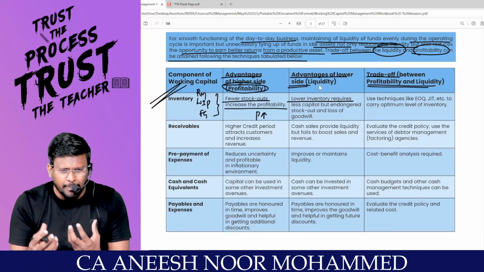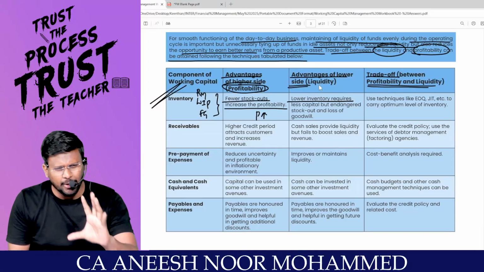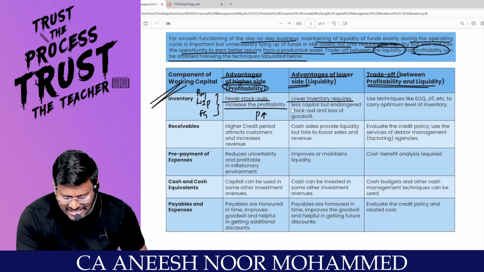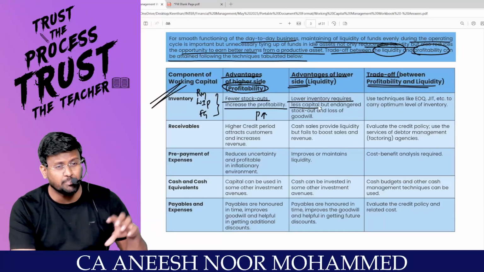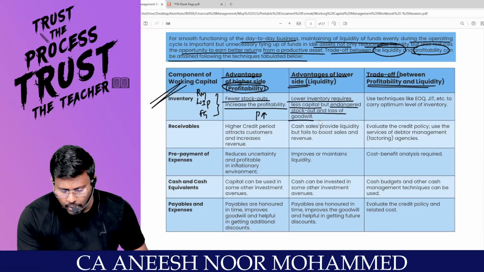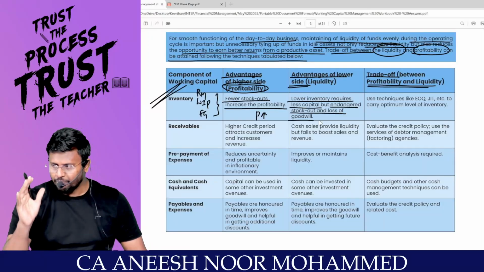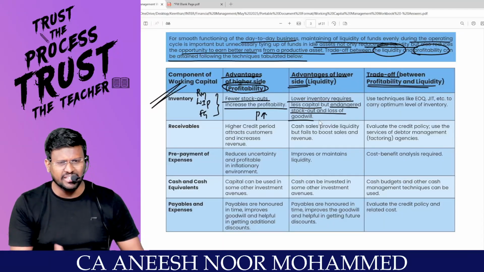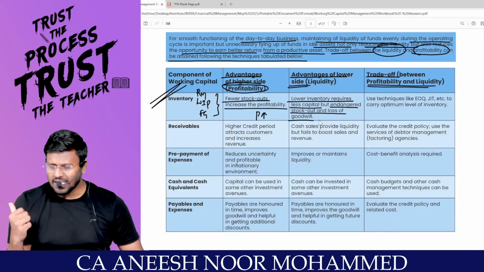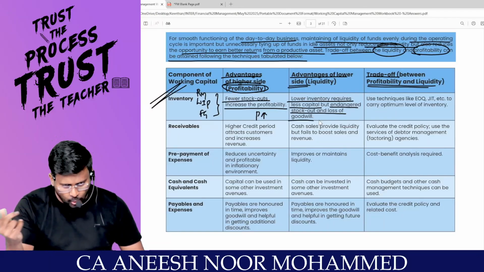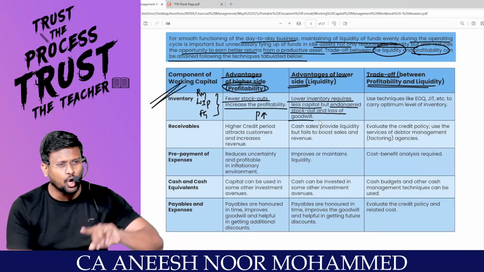But the advantages of lower inventory: I am not keeping so much inventory, I am keeping only the required inventory. Lower inventory requires less capital, so no need to invest more capital in the inventory. But, sir, there is the danger of stock out and loss of goodwill. Sometimes a very big order will come and they will say, quickly manufacture and give to me. I am saying, sorry, sir, in my stores I don't have that much raw material. You give the order to me now, I will place an order with my creditor.